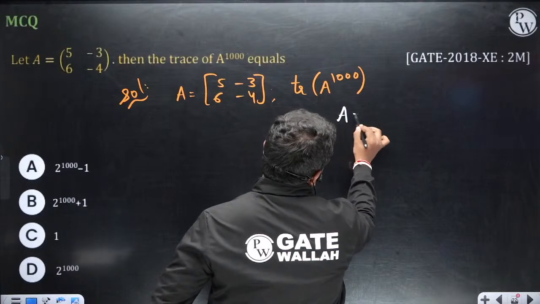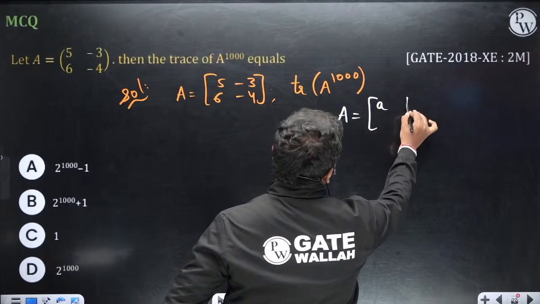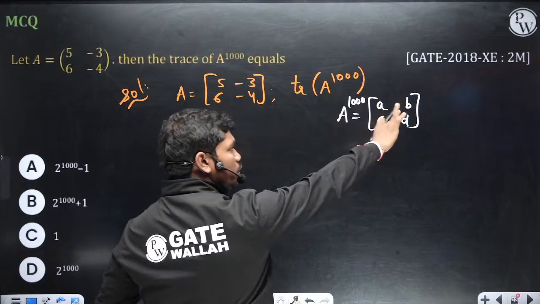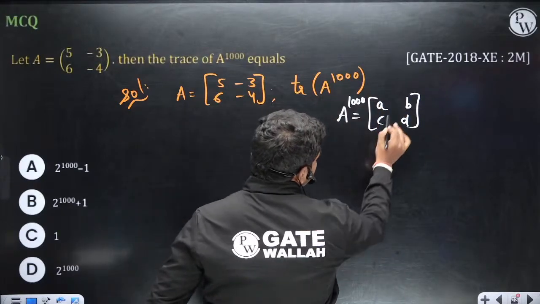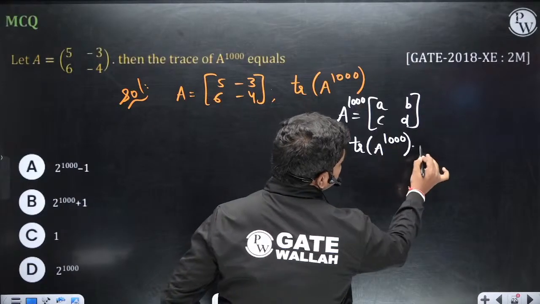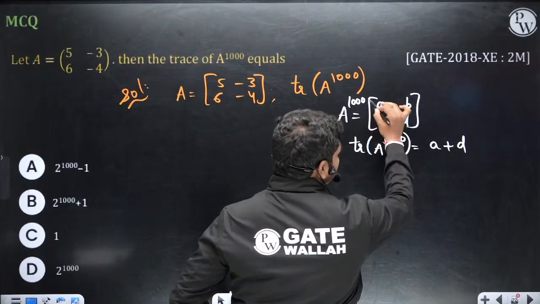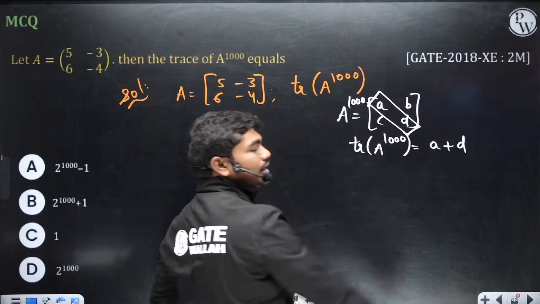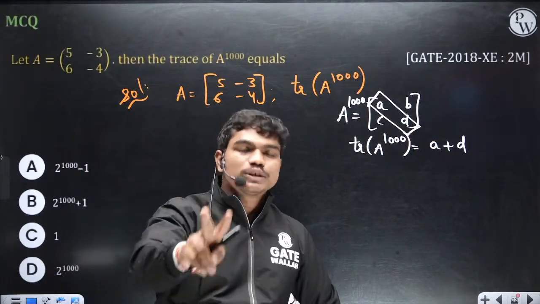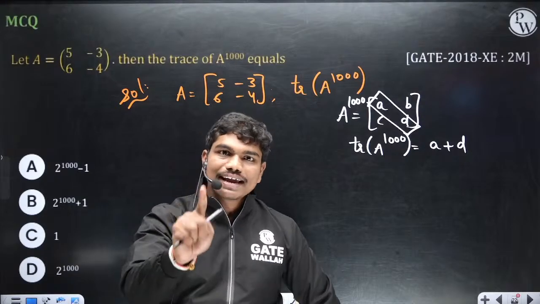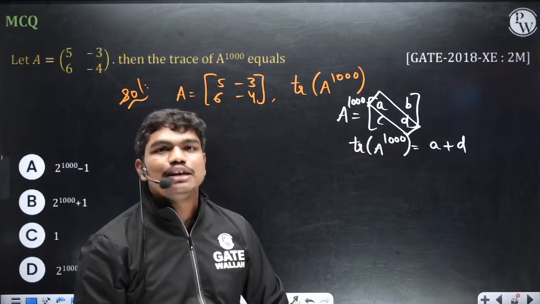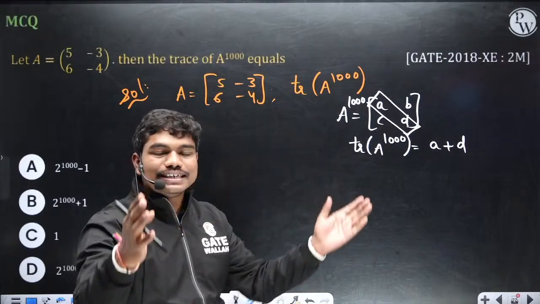This trace, let us say if this matrix is A, B, C, D, for example, A power 1000. After calculating A power 1000, you got some values. Then the trace of this matrix, trace of A power 1000, is equal to A plus D. Trace is nothing but the sum of the principal diagonal elements. In eigenvalues you have many important properties. Of course, 2 simple properties are: sum of eigenvalues is equal to sum of the principal diagonal elements, and product of the eigenvalues is equal to the determinant of the matrix.